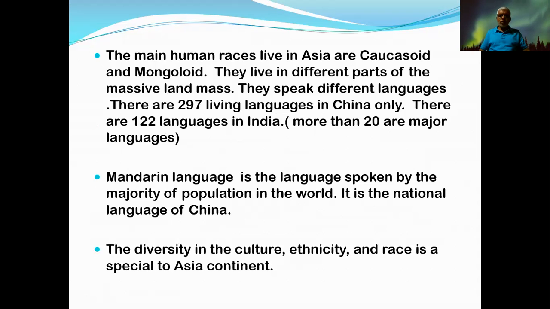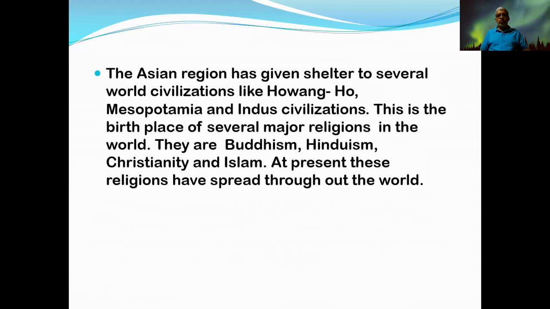The diversity in culture, ethnicity, and races is a special feature of the Asian continent. Now you know it very well. The Asian region has given shelter to several world civilizations. You studied them when you were in grade 6, 7. Major world civilizations, riverbank civilizations, like that, various names are used to introduce them.